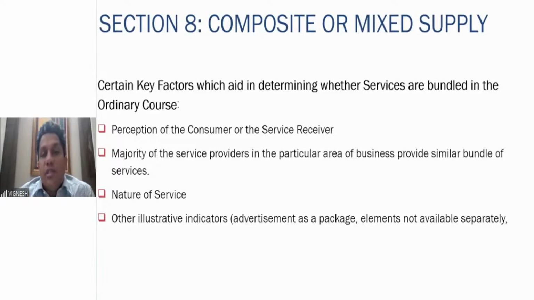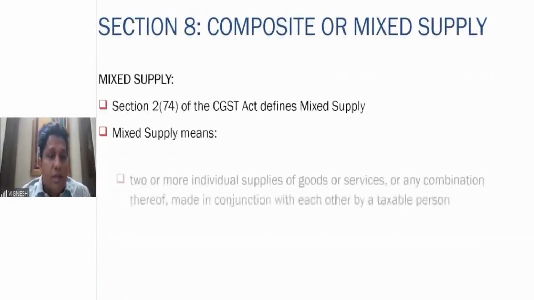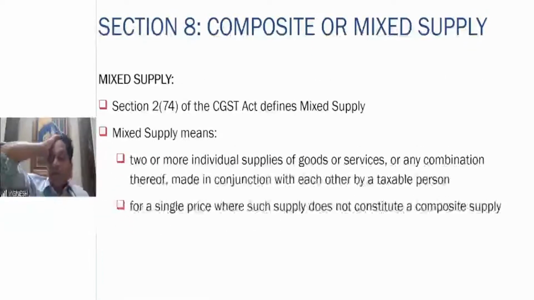Second, the majority of the service providers in the particular area provide a similar bundle of services. All laptop sellers usually sell it with their bags. So majority do that, and that also is a criterion to determine a composite supply. The nature of the service being provided also is to be tested. Other illustrative indicators, such as elements not being available separately, you have to take into consideration when determining whether it is a composite supply.